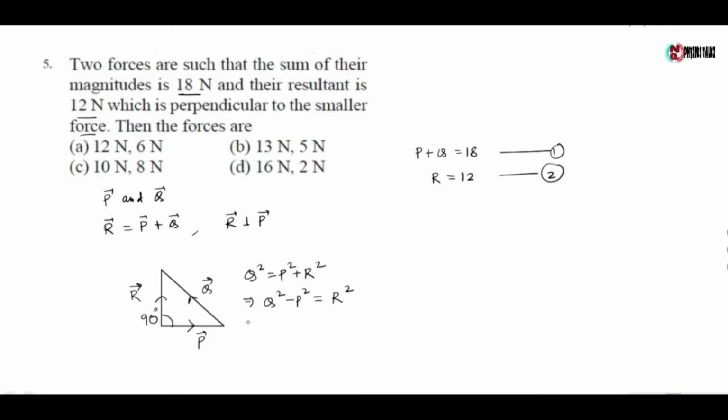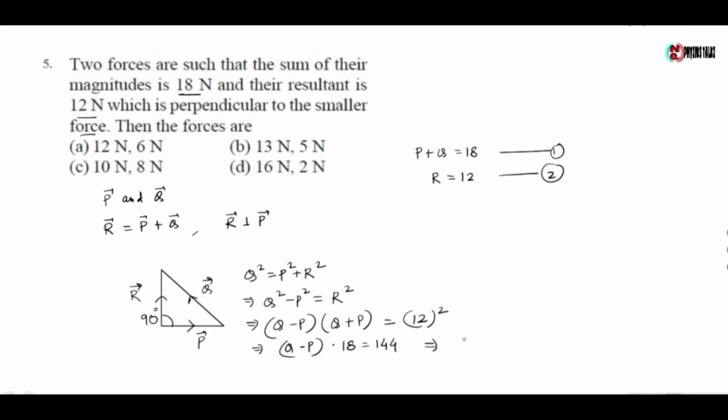Now from here we get (Q minus P) into (Q plus P) is equal to 12 squared. From here we get (Q minus P) into the value of (P plus Q), which is 18, equals 144.